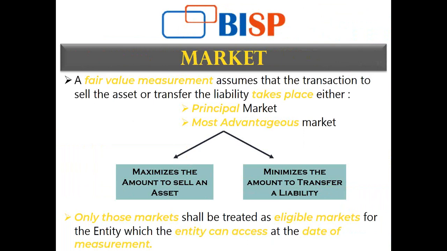Now the potential market, as I already informed you at the start, is that for every asset or liability there is a particular market that has developed in which it is sold. That is going to provide me with a price that I can assign to my asset or liability. The principal market is the place where I get the fair price for my asset or liability.